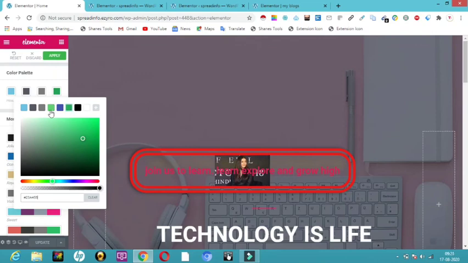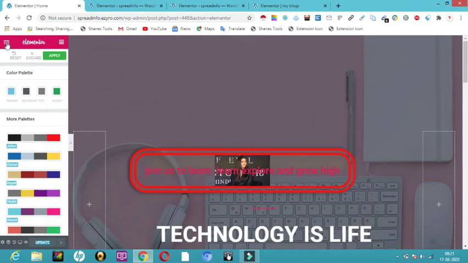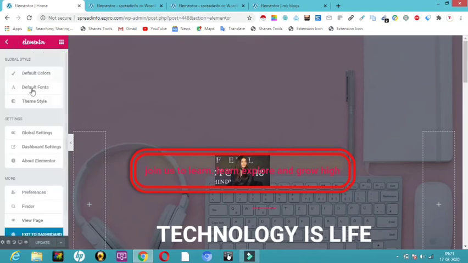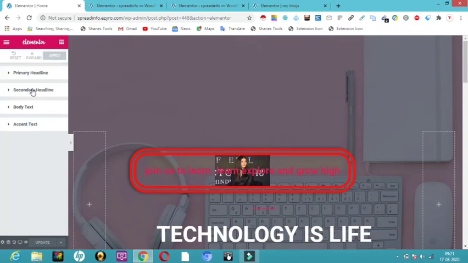So here you can see this one. Whichever you want, you can keep it in the color palette so that it will be easy for you to work on it. And then here you can see default font. So in the entire